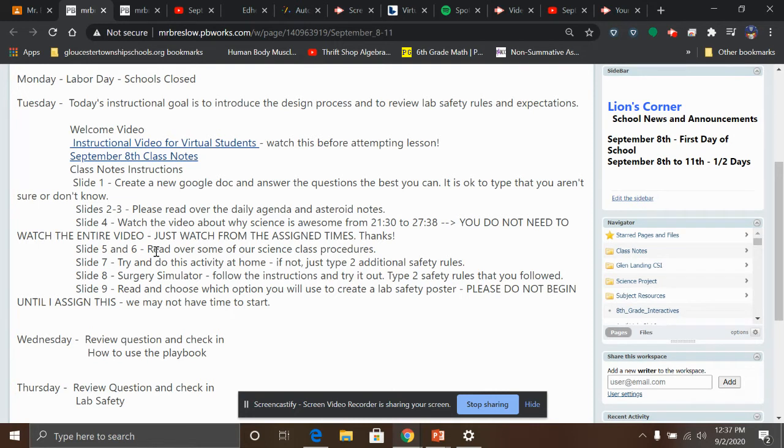For 5 to 6 on the slides, a couple of our procedures we'll talk about. For slide 7, this is a rock, paper, scissors activity. If you're able to play rock, paper, scissors at home, if you lose, you got to write down a lab safety rule. If not, just type 2 additional lab safety rules like don't drink the chemicals or don't run in the lab. For slide number 8, we're going to do some surgeries. Follow the instructions and try it out. I'm going to show you how to do that in a few seconds. When you're finished your surgery, type 2 safety rules that you followed, and that's it for the lesson for the day. If you get to slide 9, we're going to do a lab safety poster, but do not begin unless I assign this. I do not think we're going to get up to this, and then we'll have Wednesday and Thursday we'll talk about later.